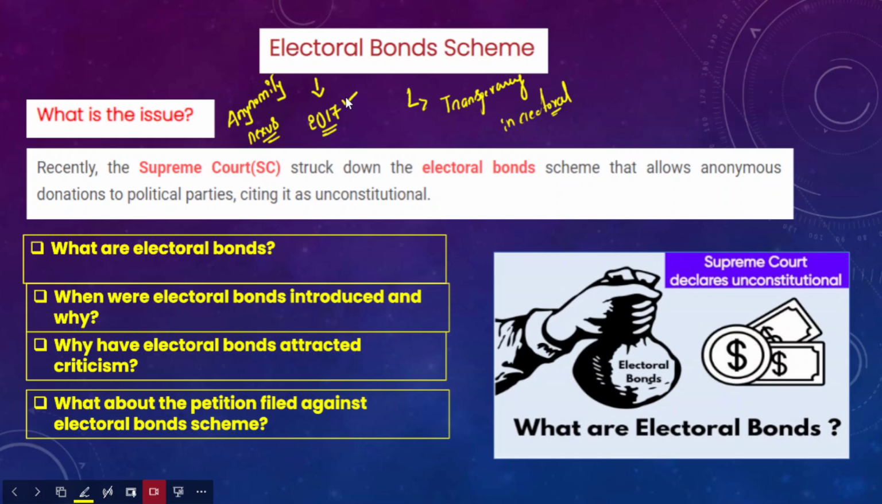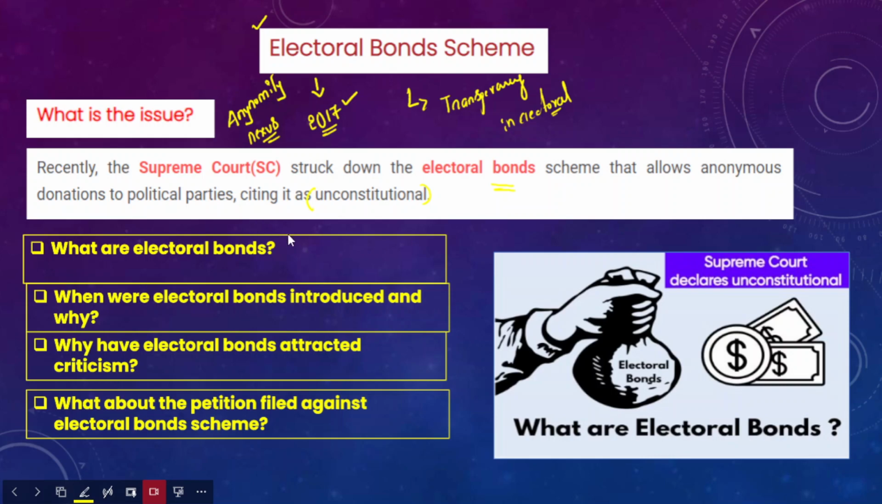So because of all these reasons, when this petition was filed in the Supreme Court, the Supreme Court, after a detailed hearing, has struck down this electoral bonds scheme because it has been allowing for the anonymous donations to political parties. So therefore, the Supreme Court finally declared the electoral bond scheme as unconstitutional or not valid. So in today's lecture, we are going to deal with different questions.